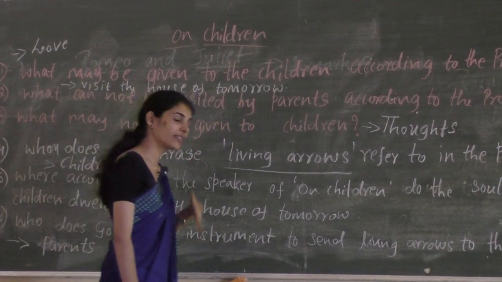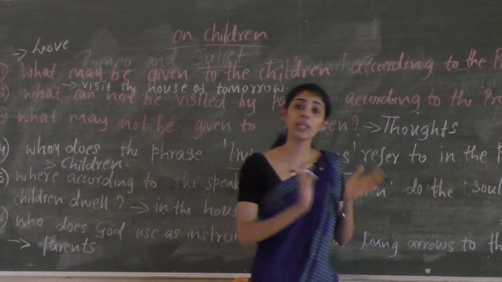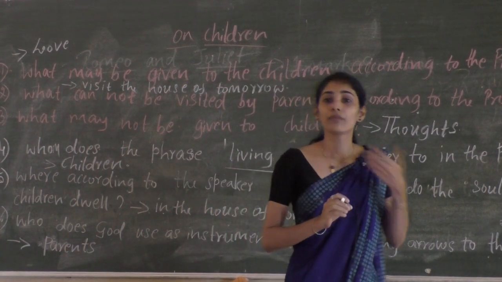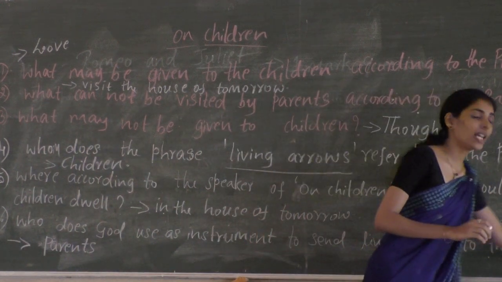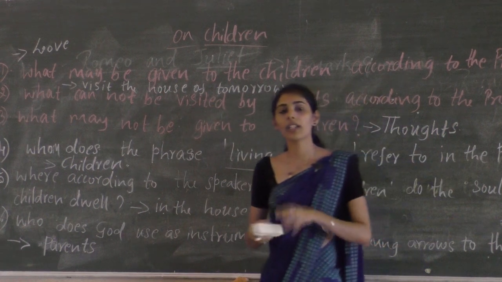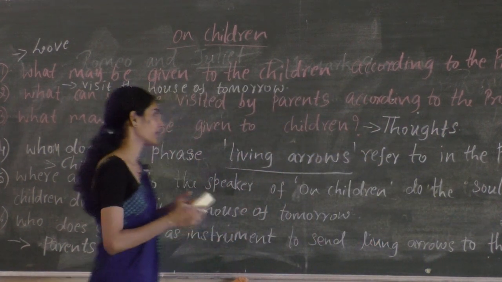Now let's recall a few important points that can be used in 4-mark answers. Now again, I'll get back to Romeo and Juliet. What are the things that we need to keep in mind while writing 4-mark questions?